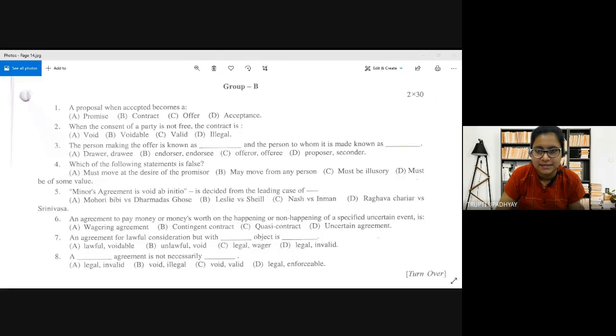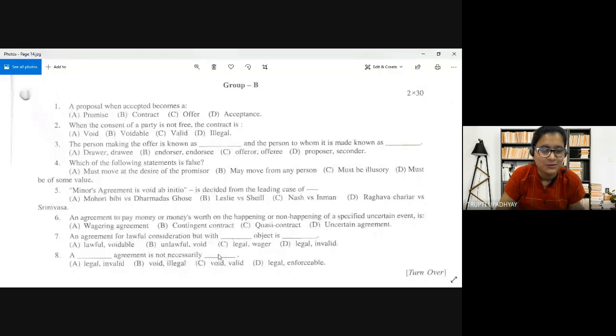I'm getting the correct answers. Yes. A proposal when accepted becomes a promise. So it's option A. Option A is correct. So a proposal or an offer when accepted becomes a promise. Option A is correct. Next question.